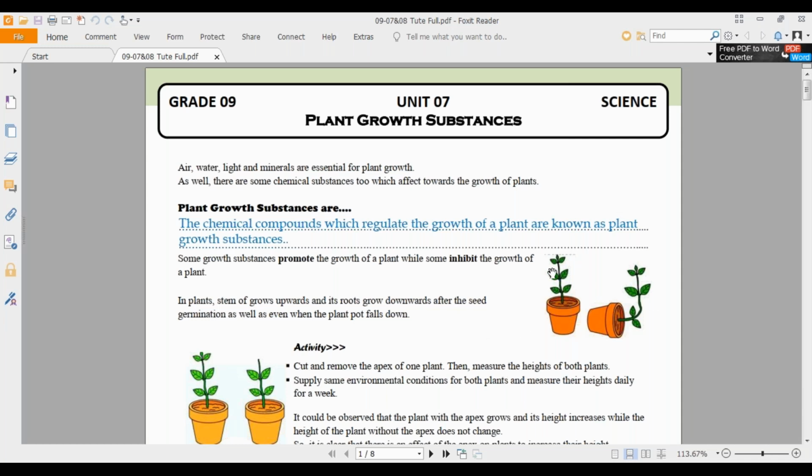You can see that. The first diagram shows that when it is just kept vertically, it still grows upward, the stem, and the roots downward. When the pot is toppled down, the bending takes place in the stem and the stem still grows upward. So what is the reason for this? The reason is what we term as the plant growth substances, and how they are going to affect it is what we are going to discuss in these activities.